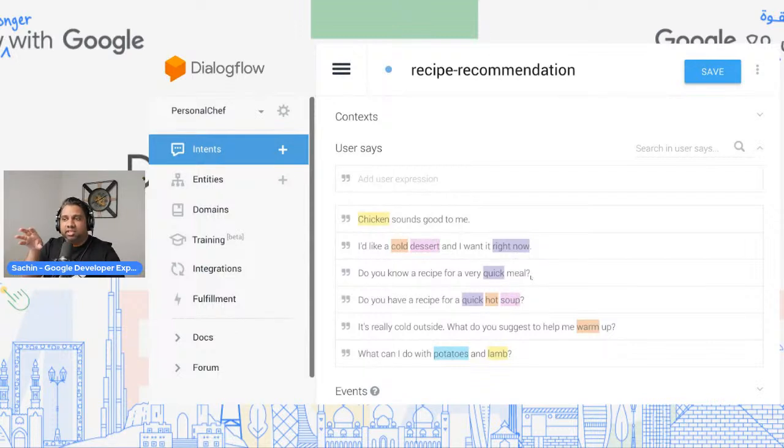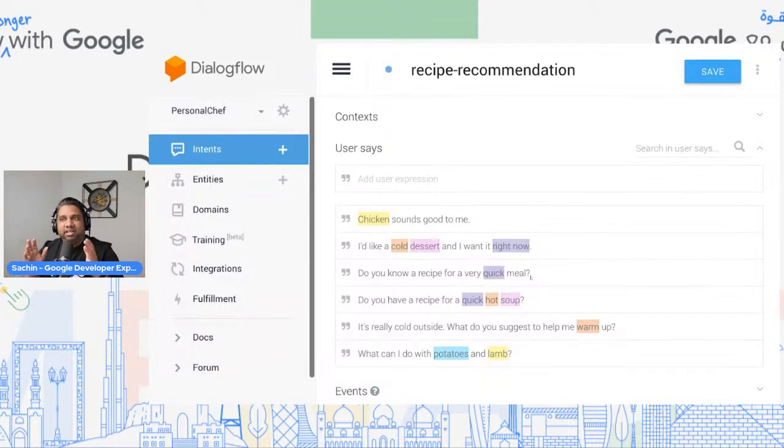All of this is possible because while training and giving some examples of what the user might ask, Dialogflow will automatically understand using its natural language understanding and machine learning. It will understand that all of these training phrases are what it is going to train on, and when any user says something similar to these sentences, it is smart enough to identify that it just received a conversation that matches the intent recipe recommendation, right?